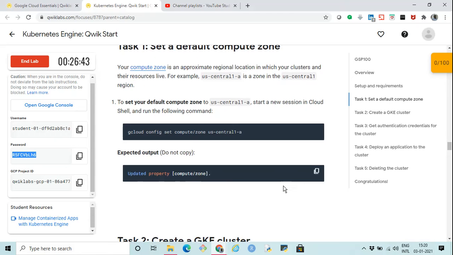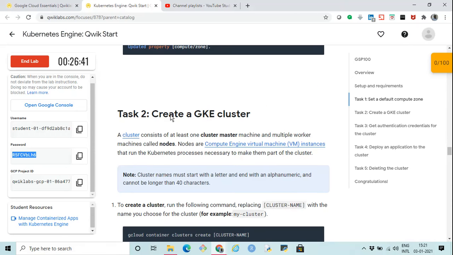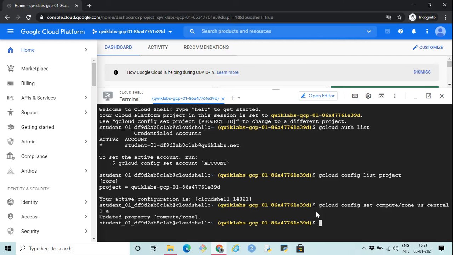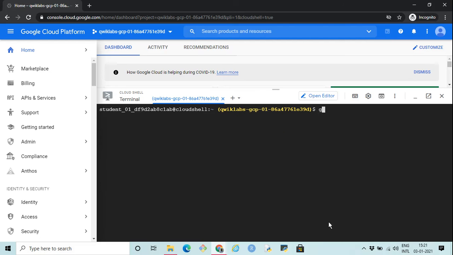Yeah. Now we are going to create a GKE cluster. The command is gcloud container clusters create and the name of the cluster. So let's clean this up. gcloud container clusters create, name of the cluster, let's say my-cluster.